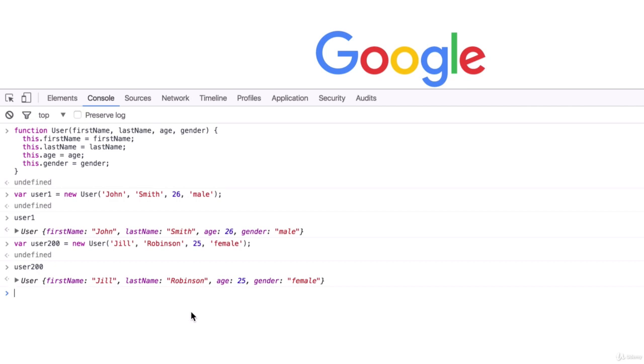In the next video, we are going to explore the JavaScript prototype object and how it relates to constructor functions, because we are going to need to use the prototype object to build out our blockchain data structure. So in the next video, we will take a look at the prototype object, and then after that, we will start building out our blockchain.